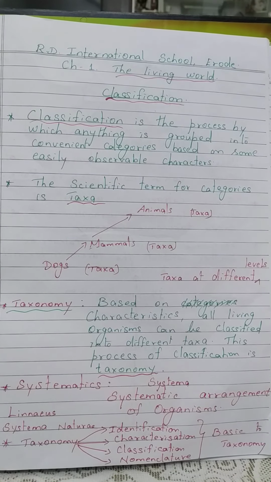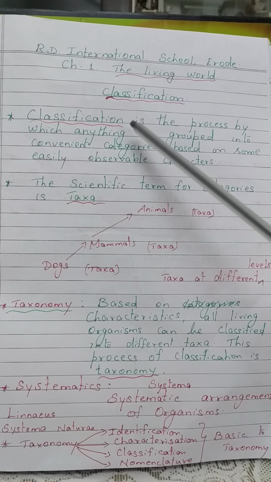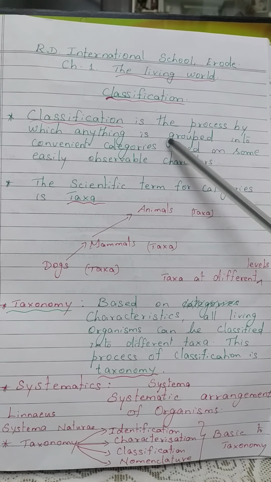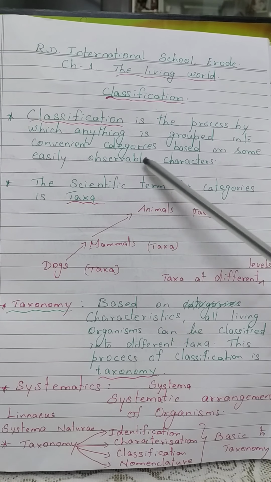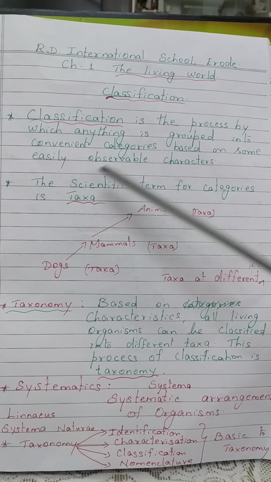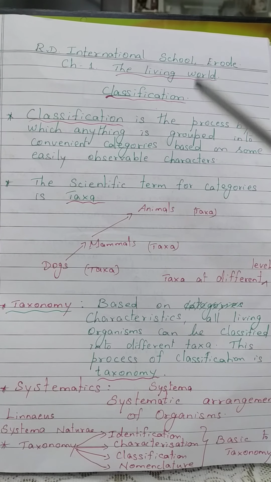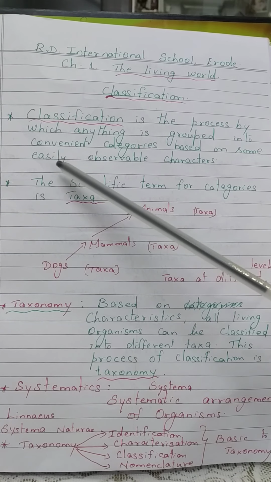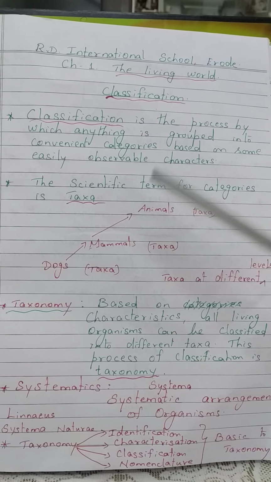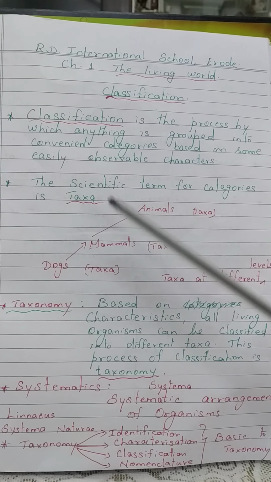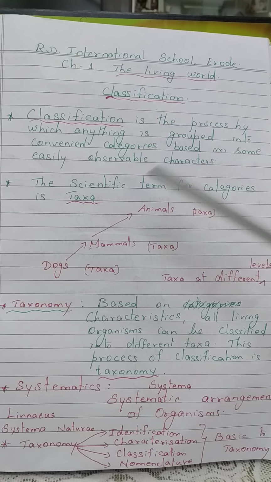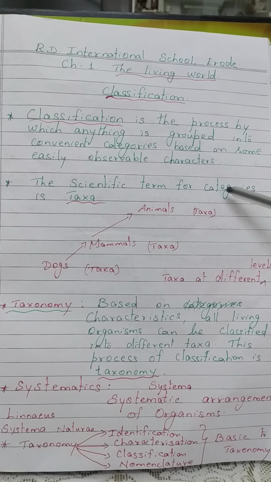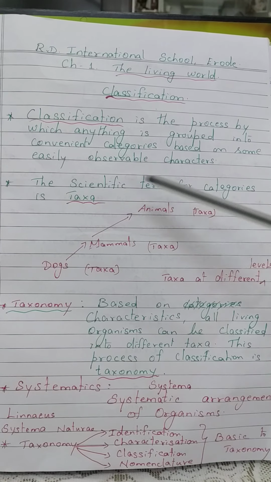So, what is classification? Classification is a process by which anything is grouped into convenient categories based on some easily observable characters. This is called classification. And the scientific name for categories is taxa. We group them into categories, and the categories are scientifically known as taxa.